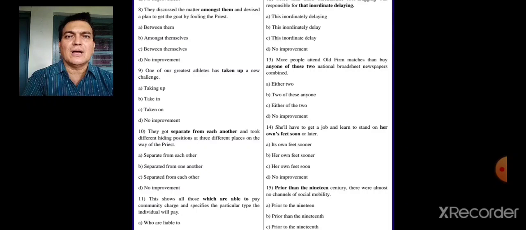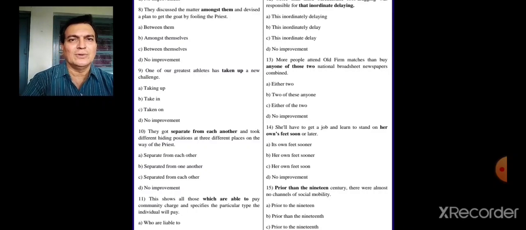So whether it is among or among us, that doesn't matter. Earlier the usage was among us. So you use either among or among us. That is not very important. But remember what should have come there? Reflexive pronoun should have come there. So therefore they discuss the matter among us themselves. So the right option will be B, among us themselves.